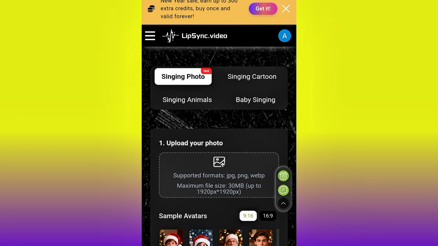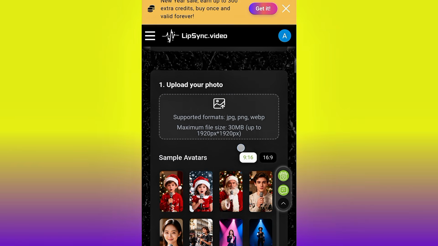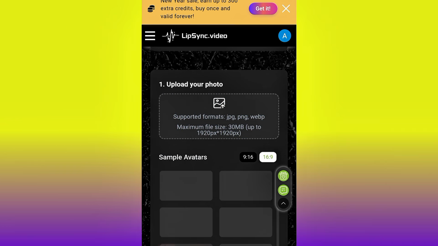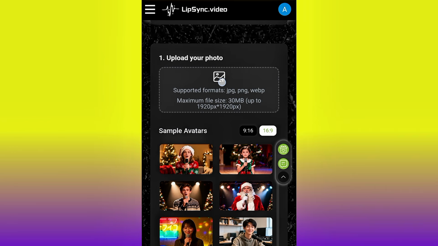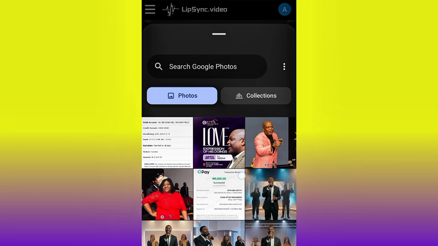So now the next thing that you need to do is to go ahead and upload your photo. That is the photo that you want to make sing. And then go ahead and select your aspect ratio. For me, I'm going to choose 16 ratio. If you look very well, the aspect ratio is here. Select the aspect ratio. After you select the aspect ratio, go ahead and bring in the photo that you want to make sing.